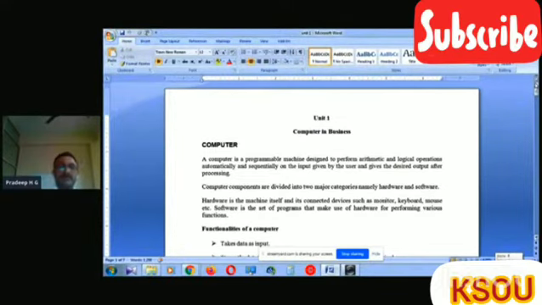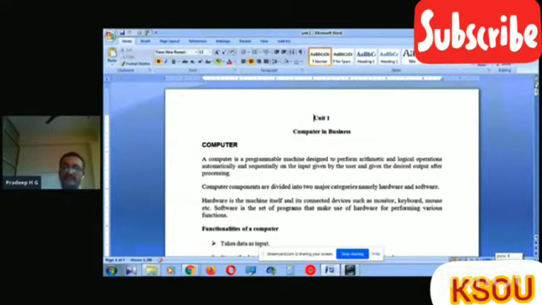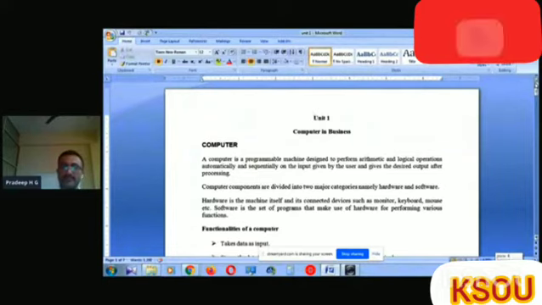Computer components are divided into two major categories, namely hardware and software. Basically, what do you mean by hardware, and what does software mean? Hardware means the physical component of a computer system. The physical component of a computer system is called hardware.